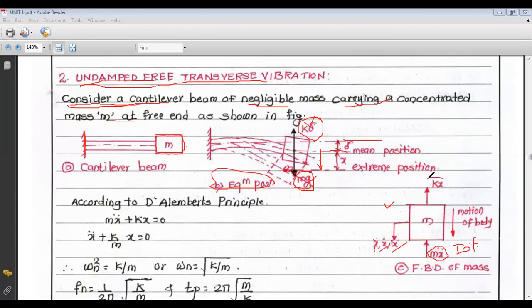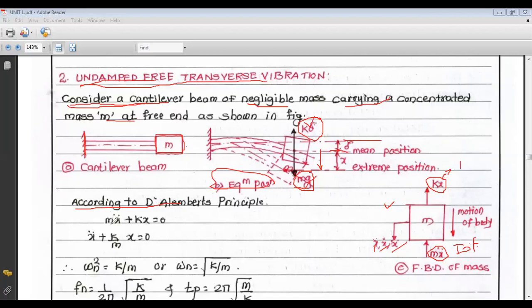Now what is the spring force? Spring force is equal to stiffness into displacement. According to D'Alembert's principle, or the equilibrium method, the summation of all inertia force plus external force must be 0. There are two forces only: one is the inertia force, that is m x double dot, and the only external force, that is kx.